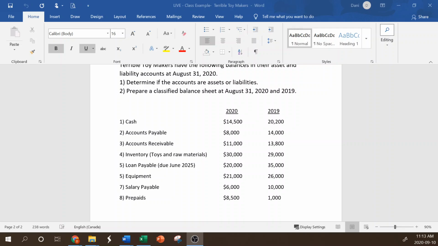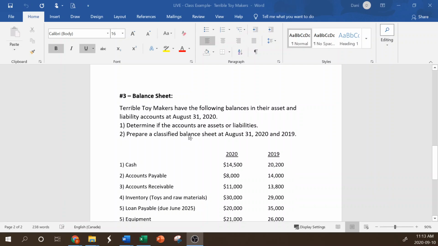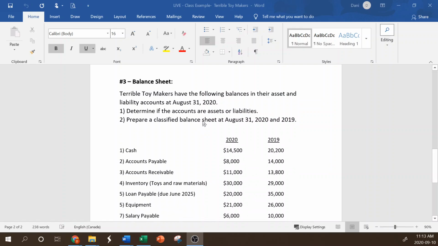Everybody, so I'm back to the terrible toy makers example here. Again, I apologize that we didn't get through this in class today. My timing didn't line up. I was hoping we'd be able to interact, but at least if you have practiced this on your own, I can make a video of the solutions. Sorry, you're just listening to me again, but it's what we can do for now.